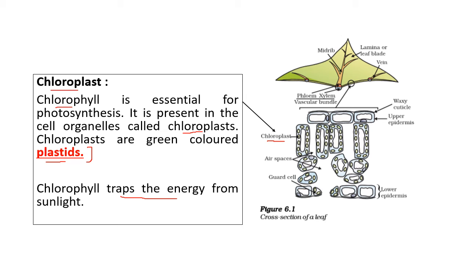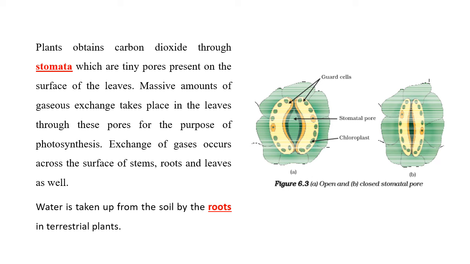And what I told you, if you remember, the stomata, the guard cell, we will come to that. They are more on the bottom part than on the top part. So, now we begin our section. Now plants, from where do they get carbon dioxide? So they get carbon dioxide directly from the environment, through the air. How do they take it through the air? Through stomata. Now we'll see what this stomata is.